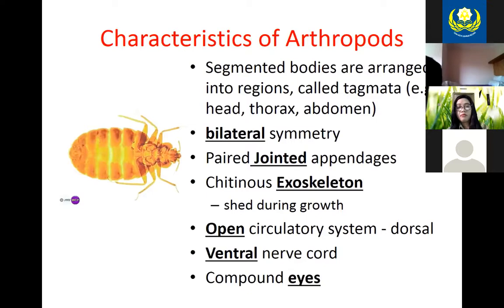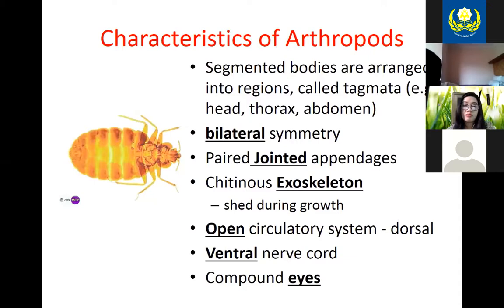Just to go back and talk about how they're classified, arthropods as a whole, if you want to classify them or figure out what they are, you're going to base it on the number and structure of their body segments and their appendages. So do they have one body segment, 2 or 3? And then you look to see how many pairs of legs are on these body segments.